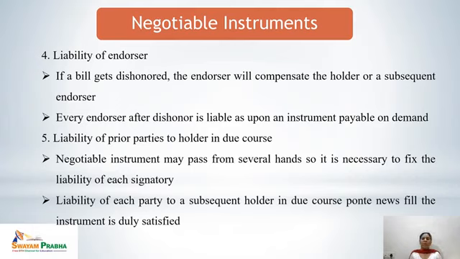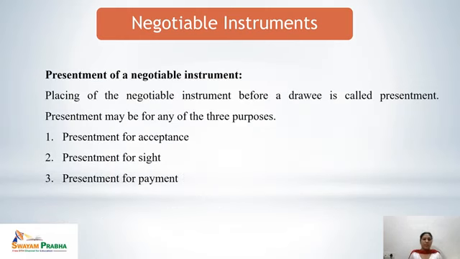A negotiable instrument may pass through several hands, means it can be transferred and endorsed many times. So it is very important to fix the responsibility of each signatory of the negotiable instrument. So the liability of each signatory to a subsequent holder in due course would be there till the instrument is duly satisfied.